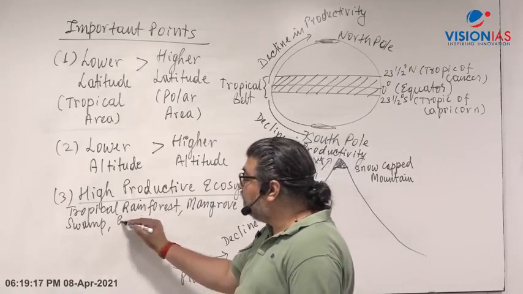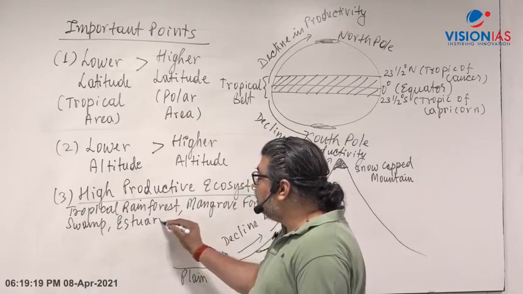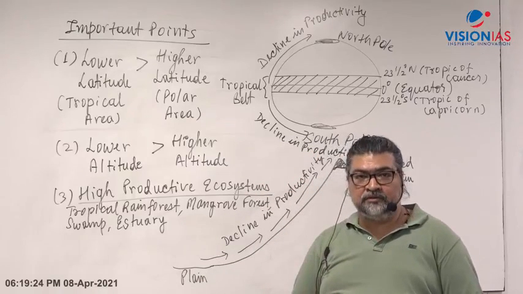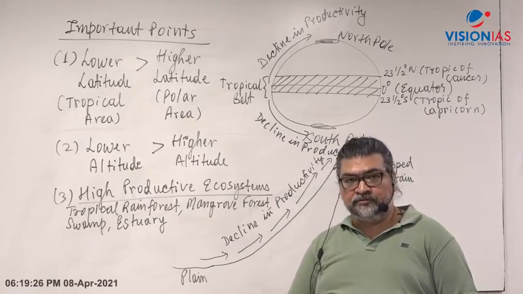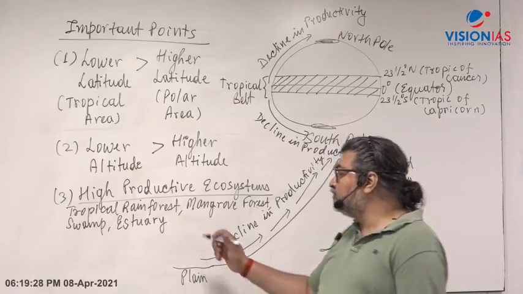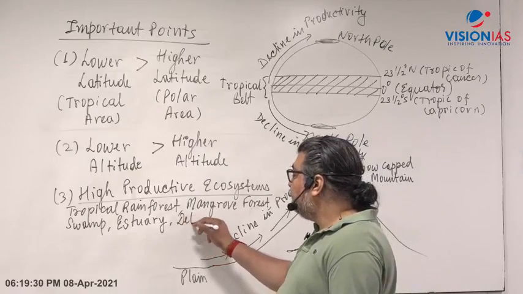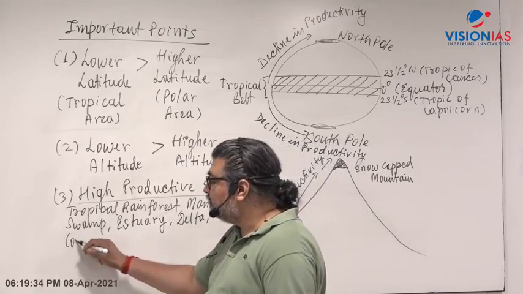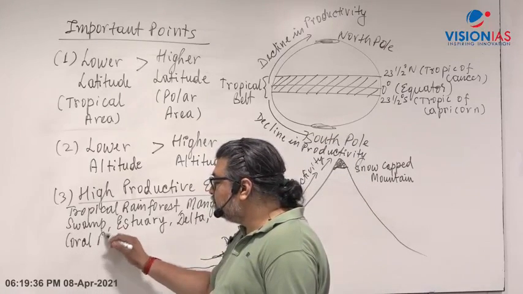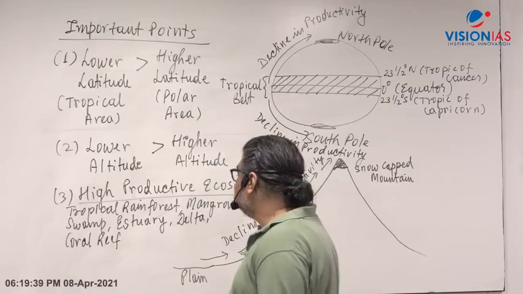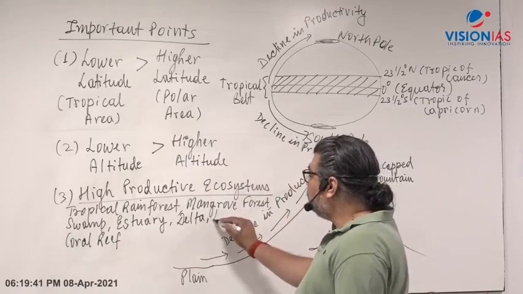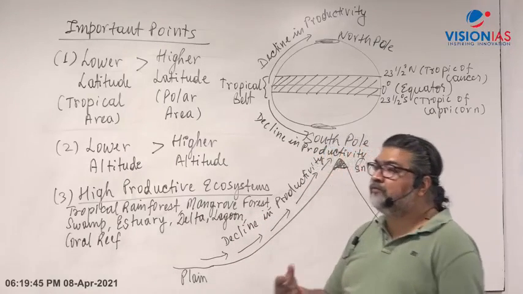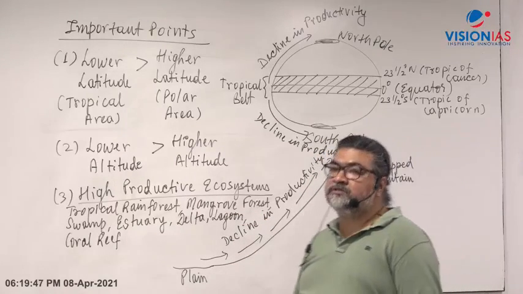Then estuary, where you have a mixture of fresh water with the sea. What is an estuary? The mouth of the river, where the river meets the sea and ocean, with nutrients and all this. Estuary, delta. Then in the marine ecosystem, coral reef, lagoon and all this. These all will have a high level of productivity because of photosynthesis.